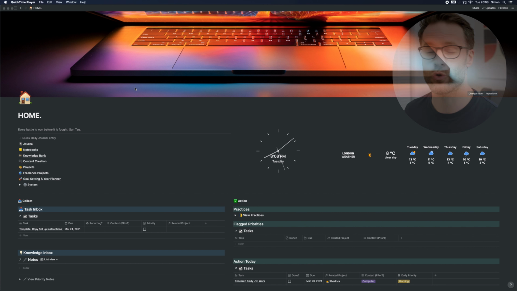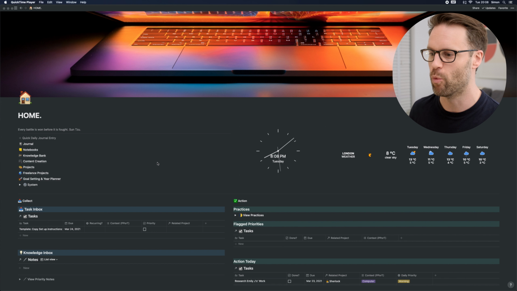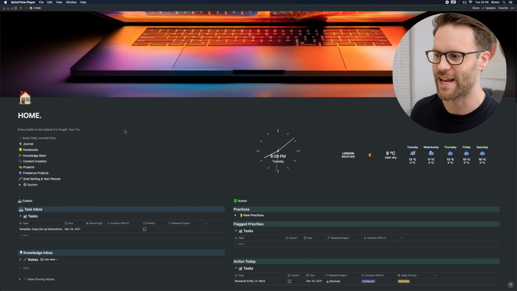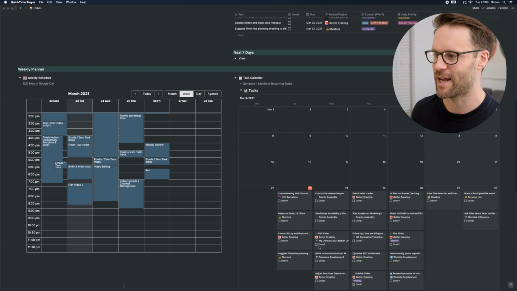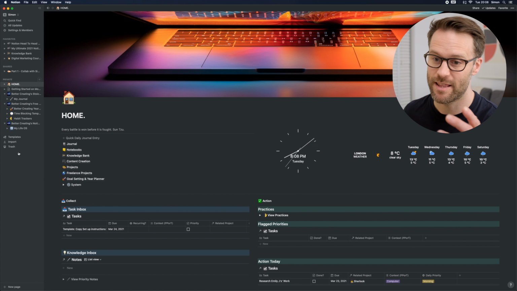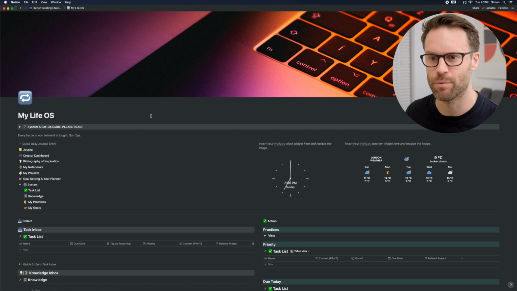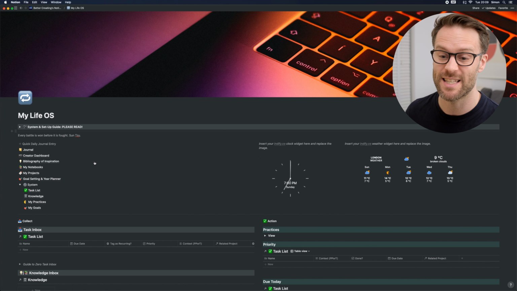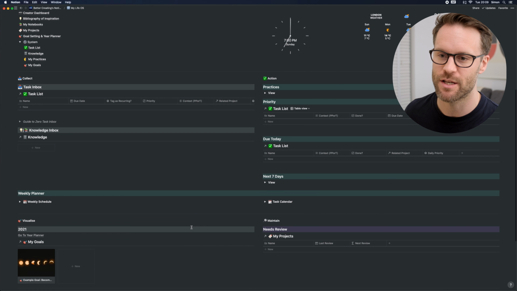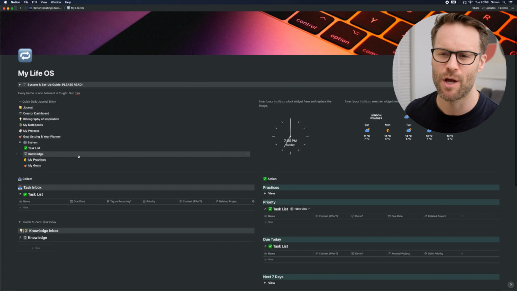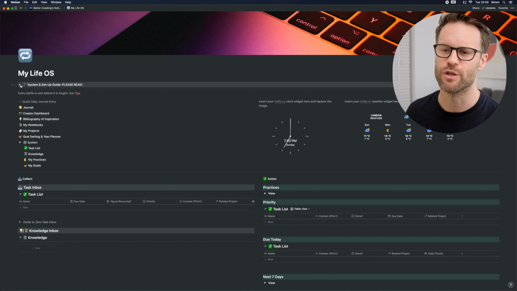Right, here we are in the office at the computer. I want to give you this tour over 2 home screens actually. The one that I actually use with all my junk in it. You can see here, look, there's all my tasks over the week. And this, which is called my Life OS, is the template I'm making available to download. The difference is it doesn't have my stuff in it and it's laid out exactly the same, but what I've actually done with this one is add in instructions to use the system.